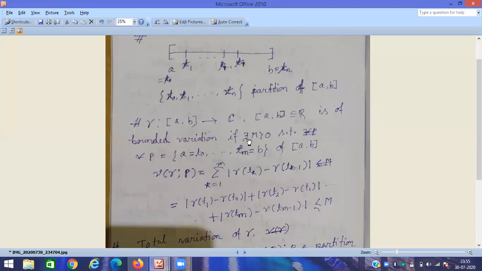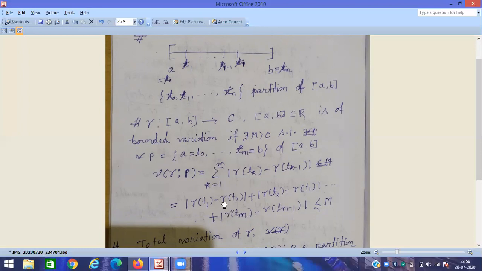Then what does it imply? If there exists m greater than 0, a positive real number, such that if I consider any partition of AB, then you just consider this value corresponding to this partition. Since gamma is defined on this closed interval AB, so you can have the values for each of these points of this partition. So gamma T0, gamma T1, gamma T2, gamma T3, gamma T4, up to gamma Tm. Okay, so these are the actual values.